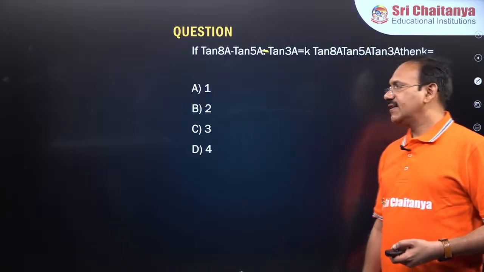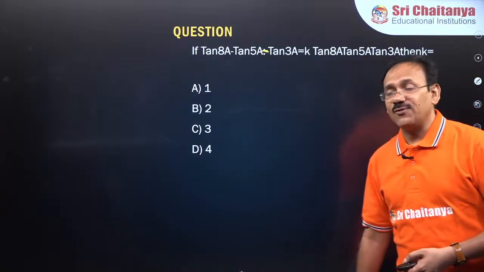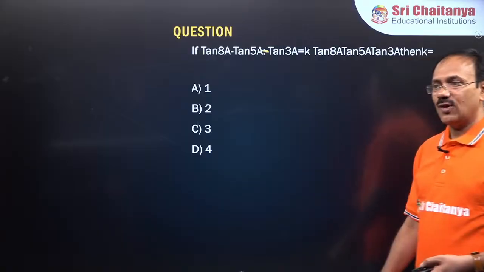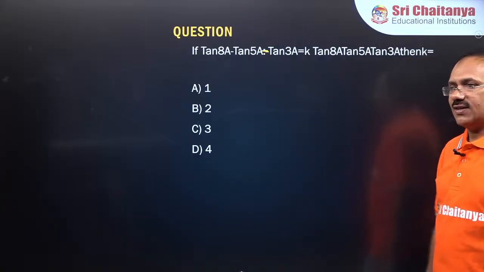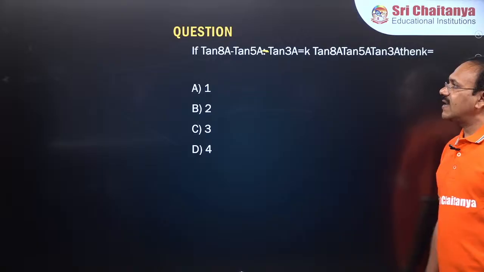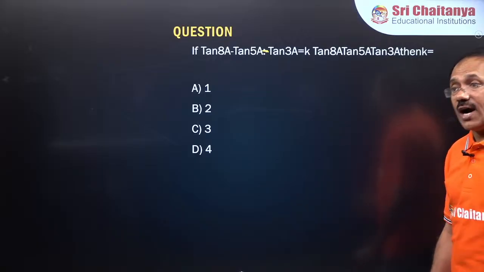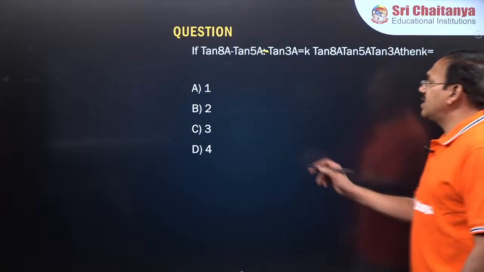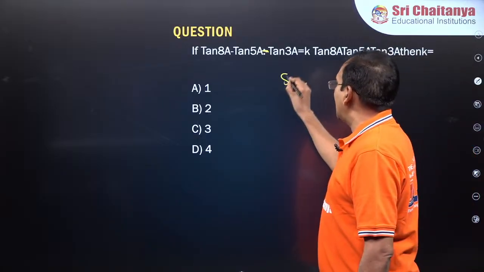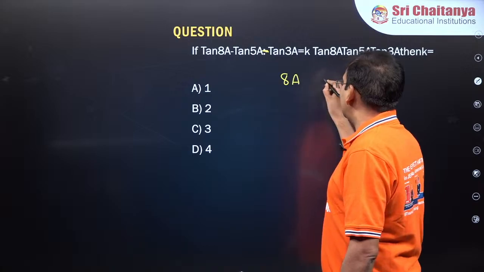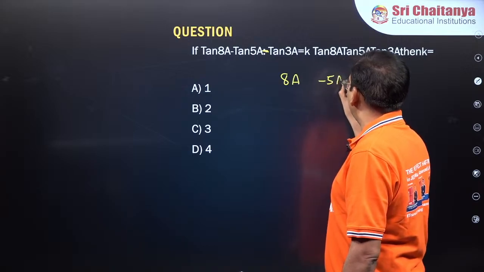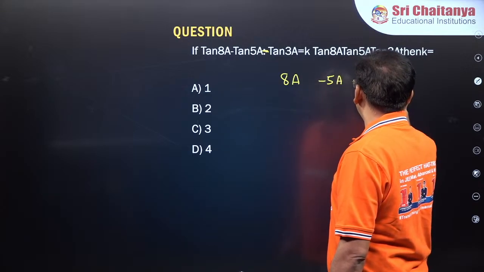Okay, fine. Now, guys, what is the answer for this question? Come on, quick. Tan 8a minus tan 5a minus tan 3a. Here what we are going to do is take one angle as 8a, second angle as minus 5a, third angle as minus 3a.